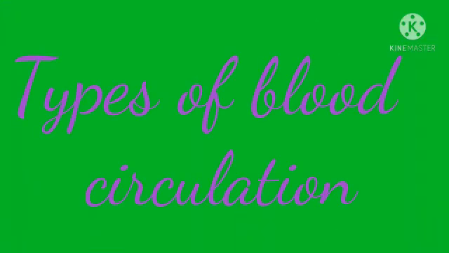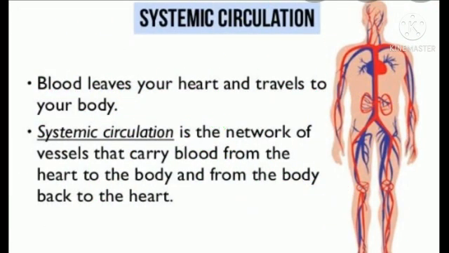The next is types of blood circulation. The blood circulates in our body as oxygenated and deoxygenated blood. The types of circulation are systemic circulation, pulmonary circulation, and coronary circulation. The first circulation is systemic circulation. It is the circulation of oxygenated blood from the left ventricle of the heart to various organs of the body and return of deoxygenated blood to the right atrium. Aorta carries oxygenated blood to all organs of the body.